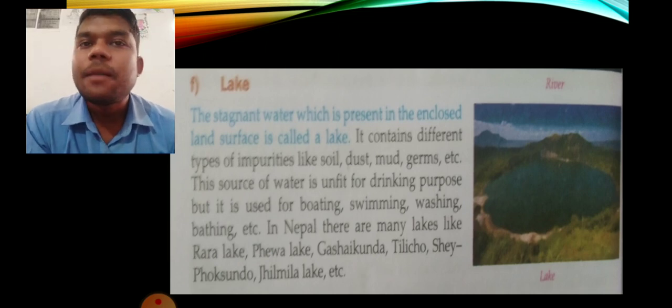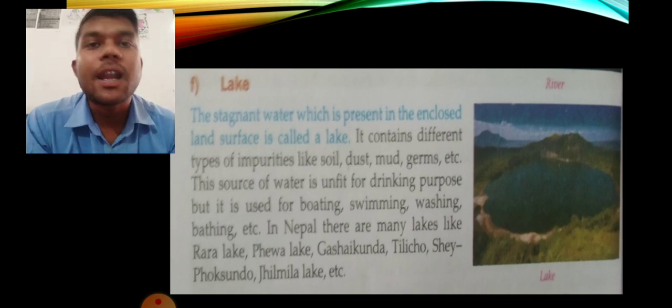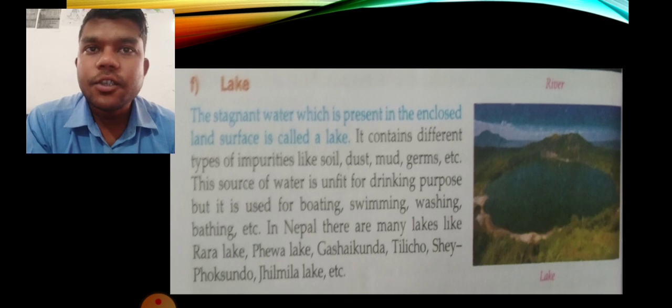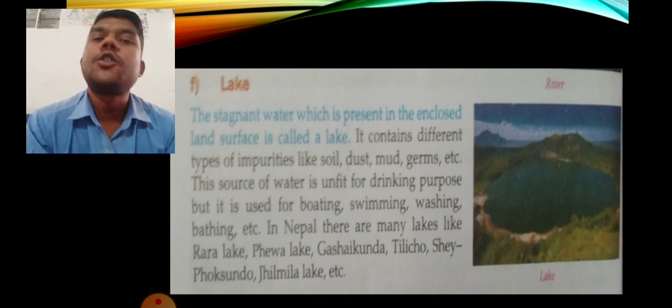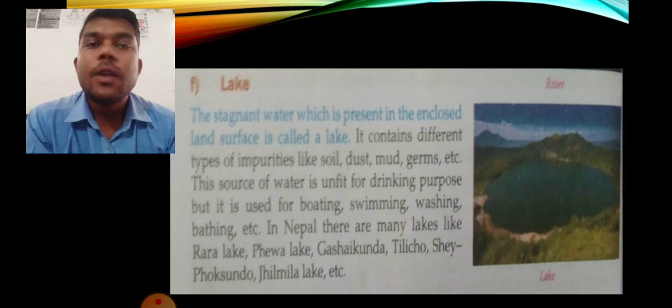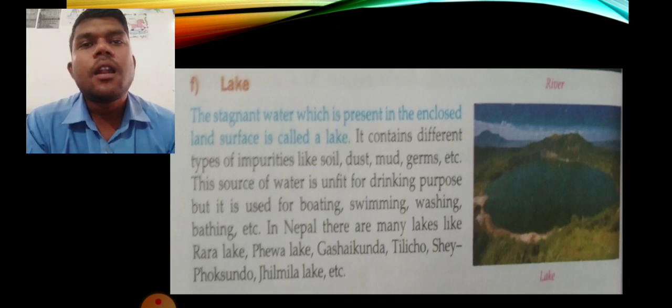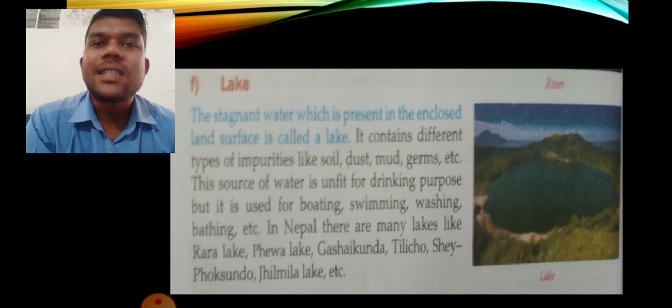We don't have sea and ocean as a huge source of water, but other sources like rivers, lakes, ponds, streams, glaciers are present in our country. These are only a few examples of the known lakes and rivers, but there are lots of them.